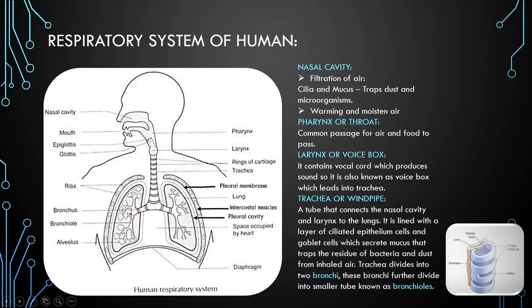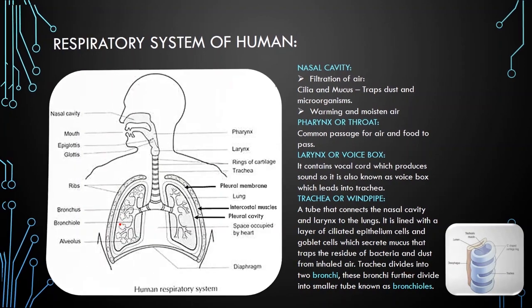These branches are known as bronchi. These bronchi are further divided into smaller branches known as bronchioles. Here you see the heading of bronchus. So bronchi are singularly known as bronchus. Now we do the detailed structure of lungs here.